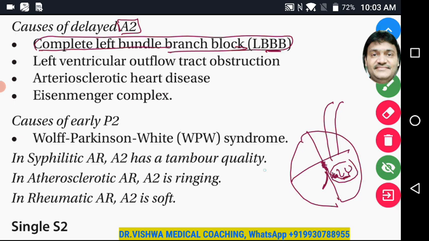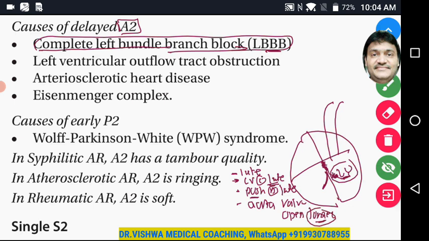So when the current gets conducted to the left ventricle late, the left ventricle is going to contract late. If it contracts late, it is going to push the blood through the aorta late. Then the aortic valve is going to remain open for a longer time compared to the pulmonary valve, so it is also going to close late. That is the reason we get a delay in the A2.